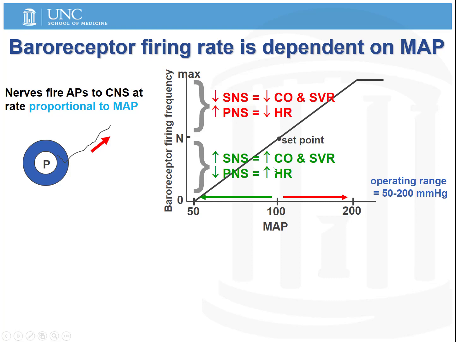On the other hand, a fall in the mean arterial pressure from that normal set point causes a reduction in the firing rate of the baroreceptor.